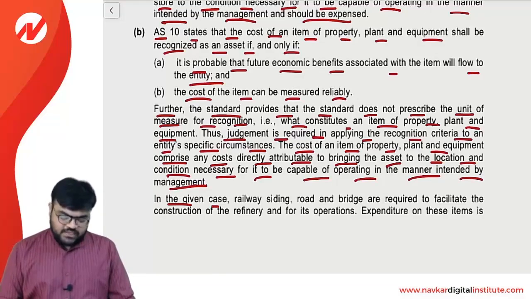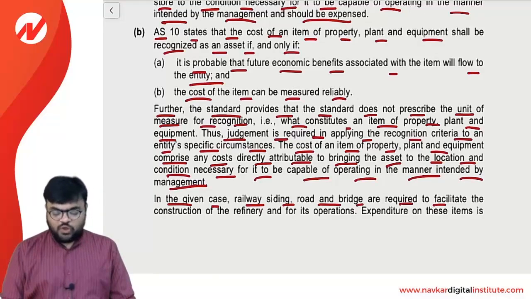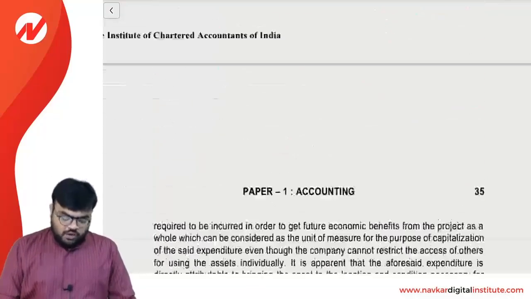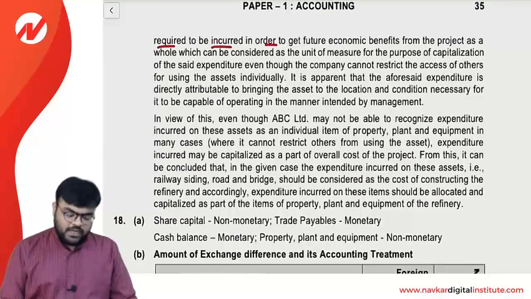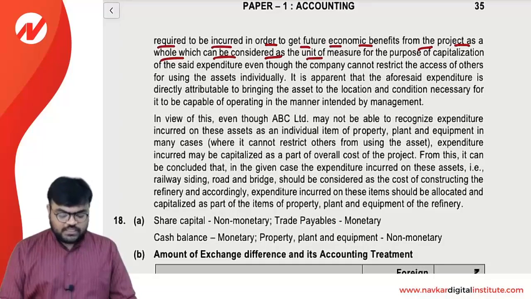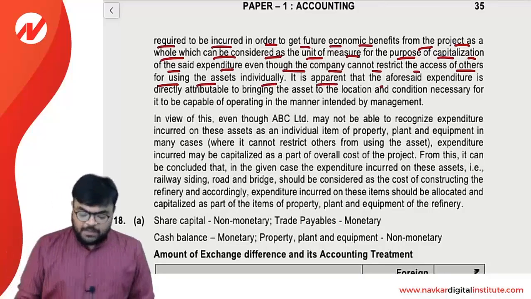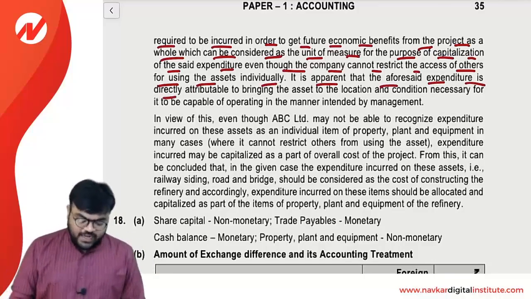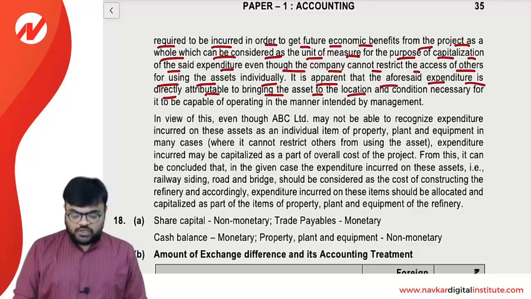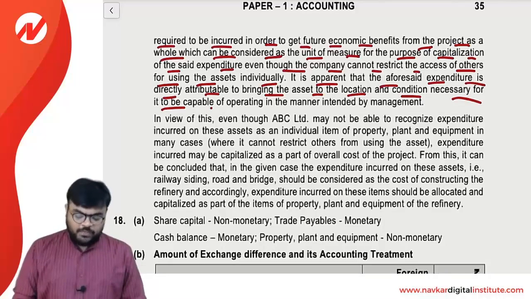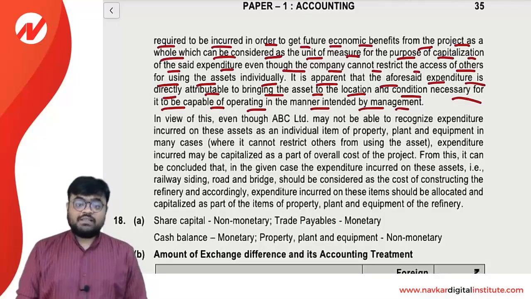In the given case, the railway siding, road and bridge are required to facilitate the construction of the refinery and for its operation. Expenditure on these items is required to be incurred in order to get the future economic benefit from the project as a whole, which can be considered as a unit of measure for the purpose of capitalization of the said expenditure, even though the company cannot restrict access of others from using the asset individually. It is apparent that the aforesaid expenditure is directly attributable to bringing the asset to the location and condition necessary for it to be capable of operating in the manner intended by the management.